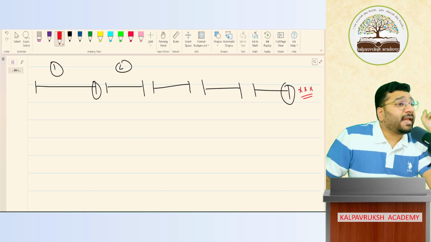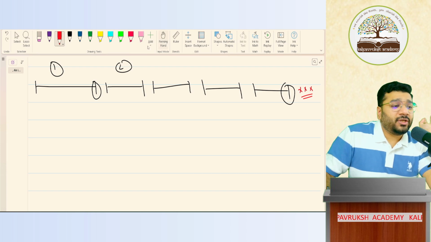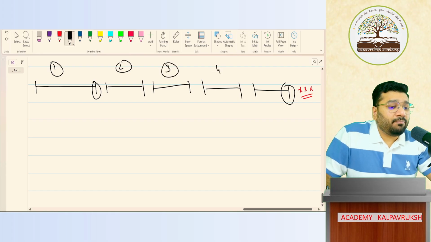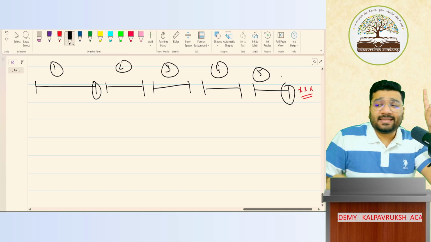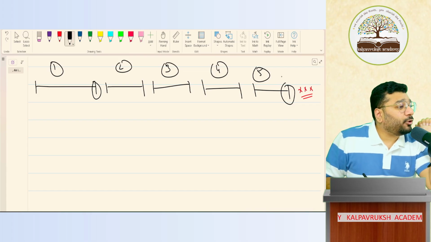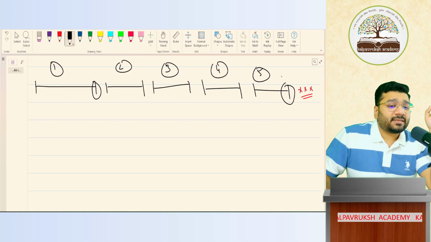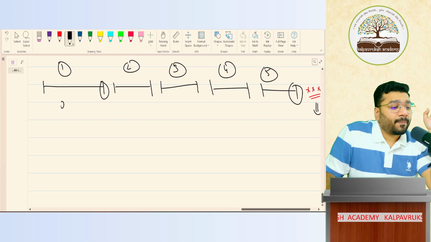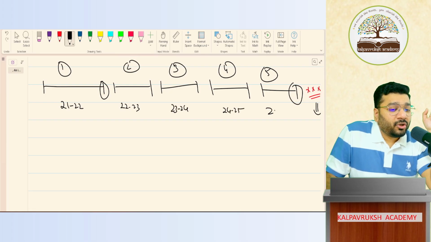What is the gratuity amount? 5 lakh. Imagine the employee has worked for 5 years. Is that employee entitled to that 5 lakh rupees? Yes. Should I pay that? Yes. So tell me, people, this is 21, 22, 22, 23, 23, 24, 24, 25, 25, 26.